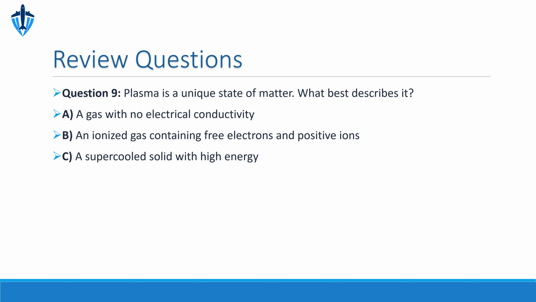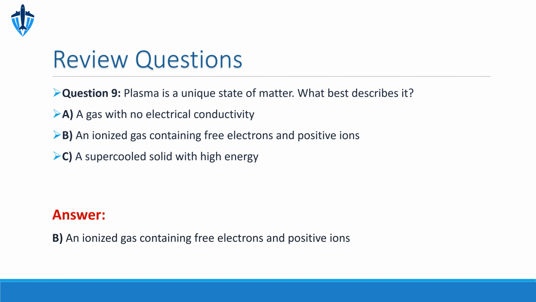Question 9. Plasma is a unique state of matter. What best describes it? A. A gas with no electrical conductivity. B. An ionized gas containing free electrons and positive ions. C. A supercooled solid with high energy. The correct answer is B. An ionized gas containing free electrons and positive ions.